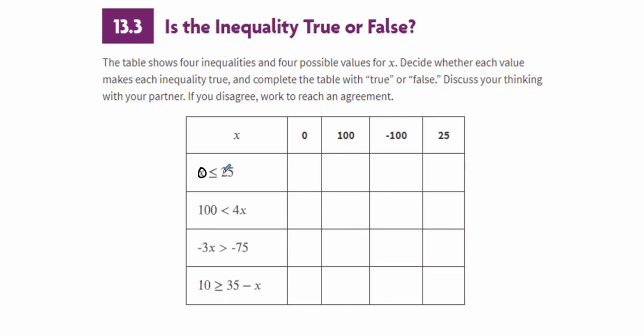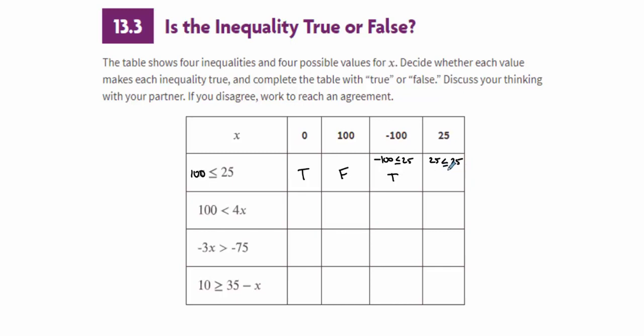So in this row, if x was equal to 0, is 0 less than or equal to 25? Yes, 0 is less than or equal to 25. So is 100 less than or equal to 25? That is false. Is negative 100 less than or equal to 25? Yes, negatives are less than positives, so that is true. Is 25 less than or equal to 25?